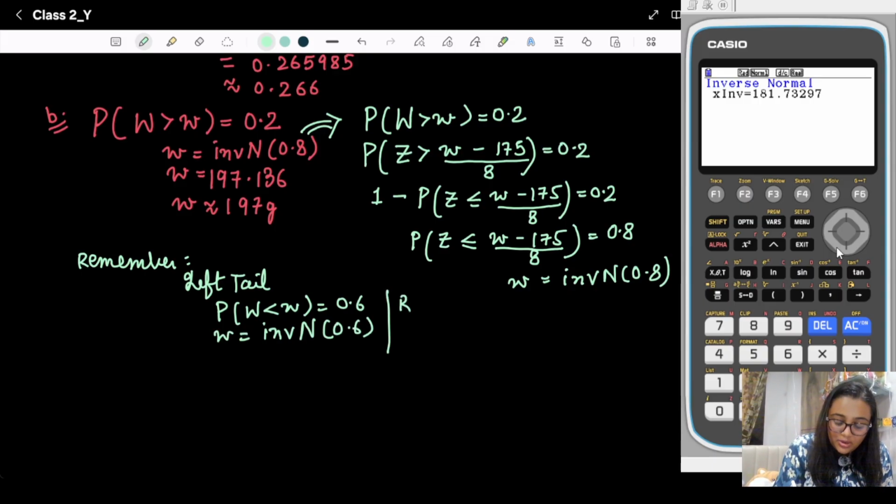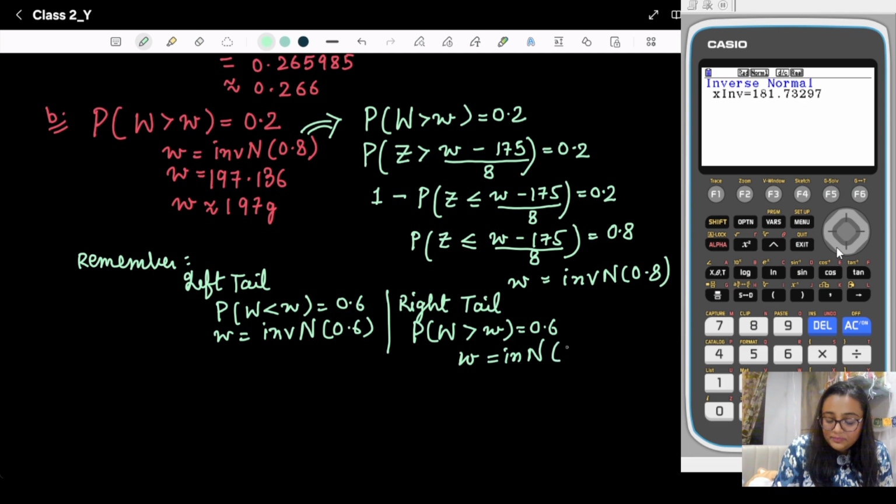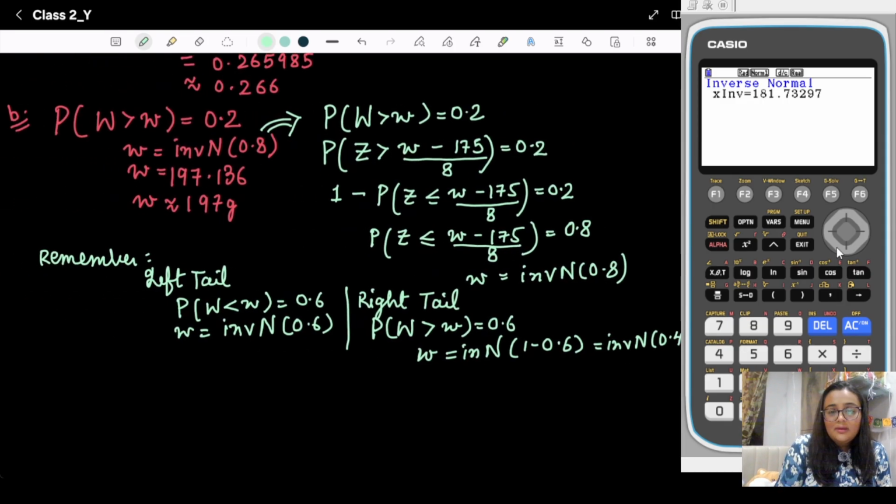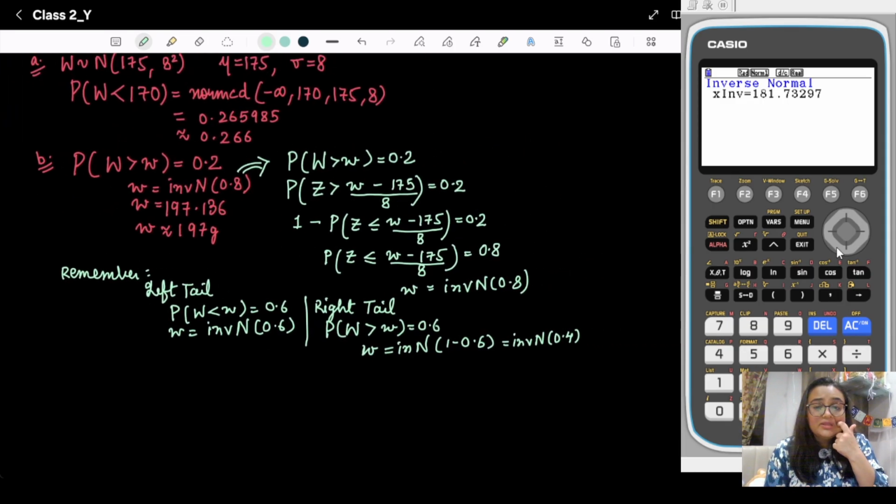When you have a right tail, probability W is greater than w equal to 0.6, in that case we need to write w is equal to inverse normal of 1 minus 0.6, which is inverse normal 0.4. So we need to write this, and you need to remember this.